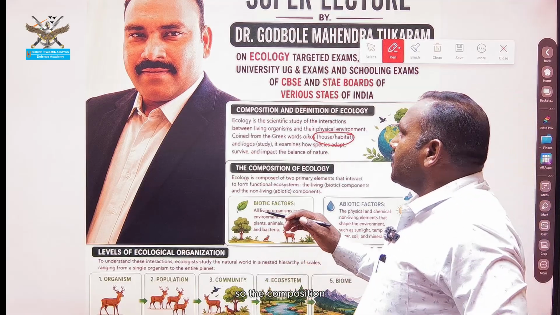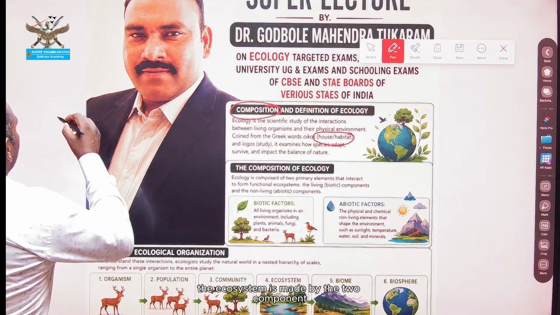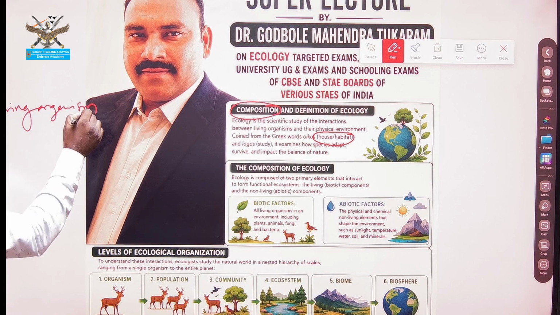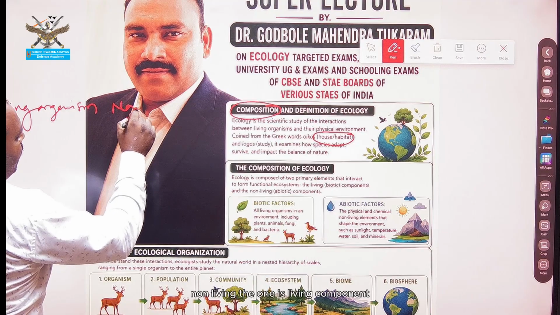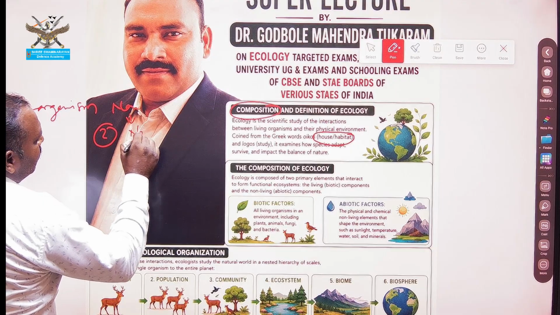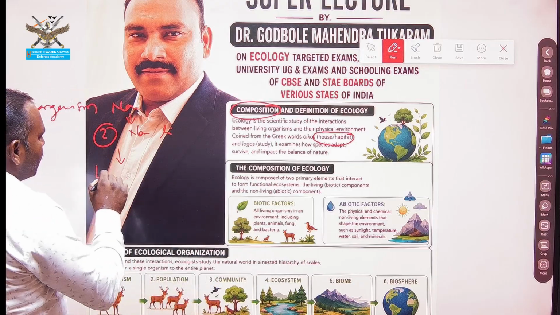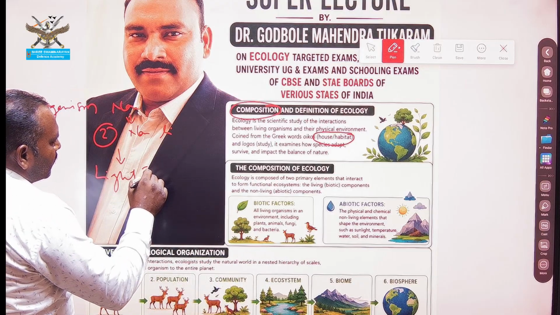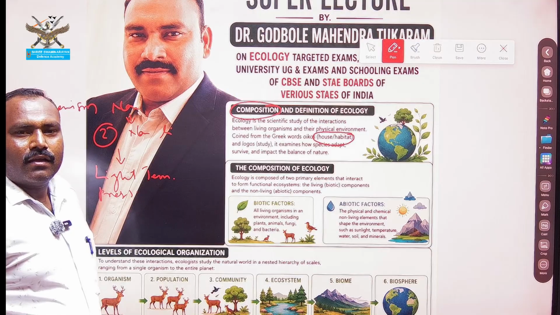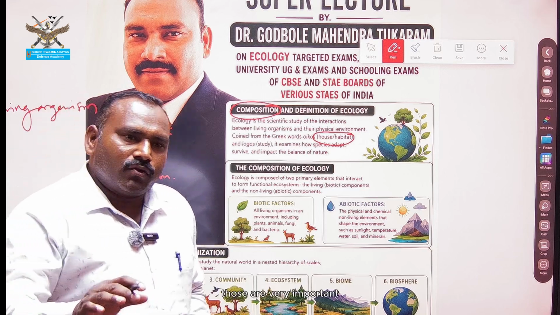So what is the composition of this ecosystem? The ecosystem is made of two components: living organisms and non-living. One is the living component and another one is non-living. In non-living we have light, temperature, pressure and all, water, all non-living components. Those are very important.